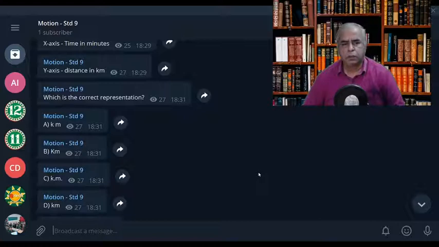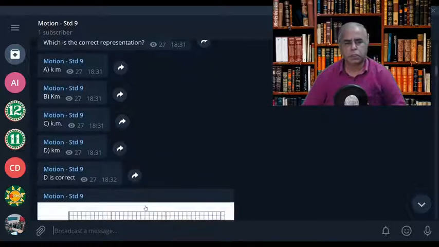Capital K and small m? No. Capital K represents Kelvin in SI units. That represents the temperature. So it should be represented as small k only. Do you understand? So small k, small m, the correct option is D. Okay, so D is the correct option.